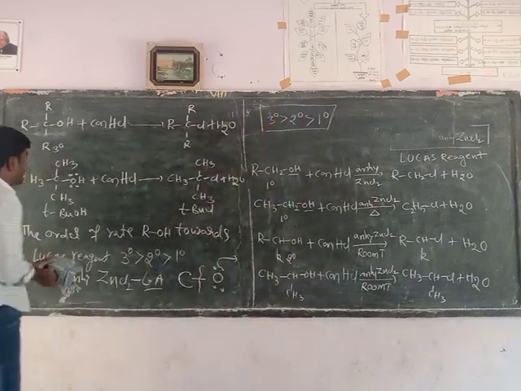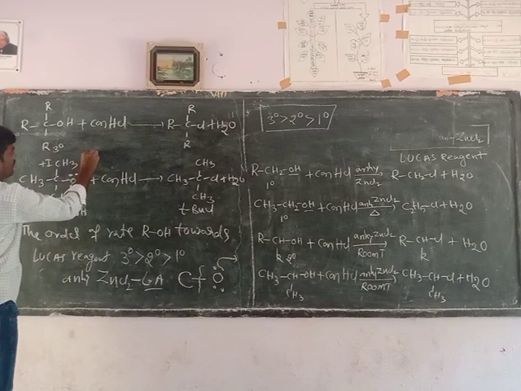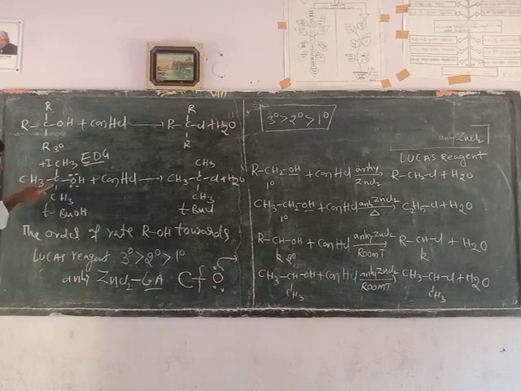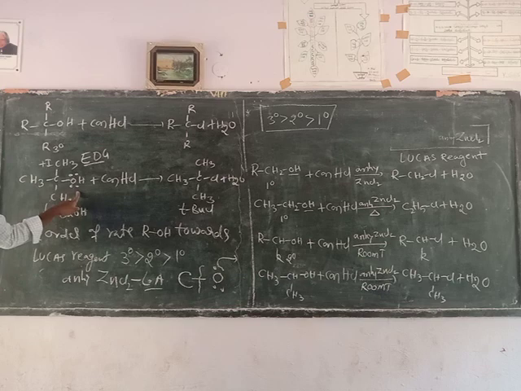After cleavage of the bond between carbon and oxygen, a positive charge develops. The positive charge is stabilized by the positive inductive effect of alkyl groups. The methyl group acts as an electron donating group, donating negative charge towards the carbon, so this carbon with positive charge is the tertiary carbocation. The positive charge is stabilized by the alkyl groups, which means the forward reaction is favorable and the hydroxyl group is replaced easily.